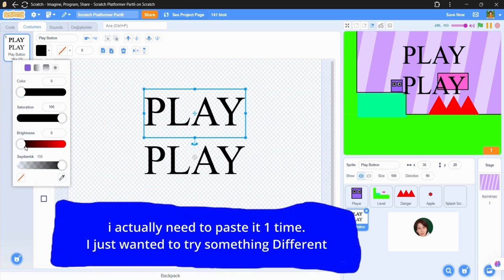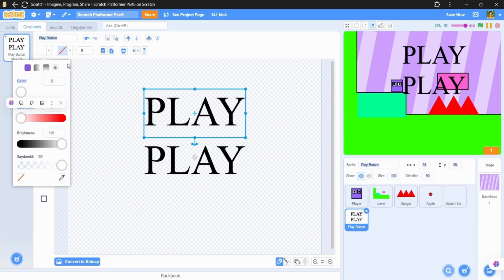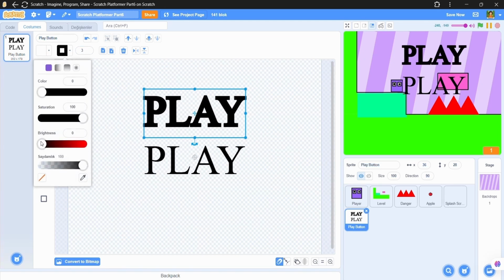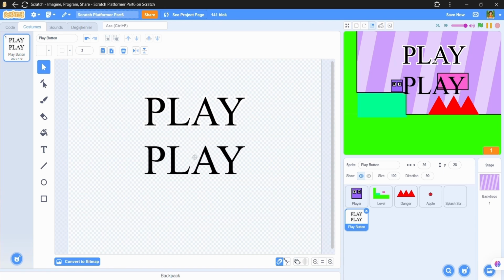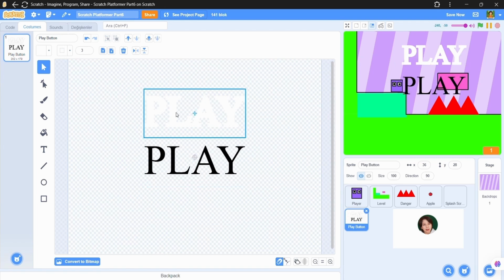I'll make its color white and add a border to it. Now I'll delete the last one and it's looking good, but I'm gonna add more border.